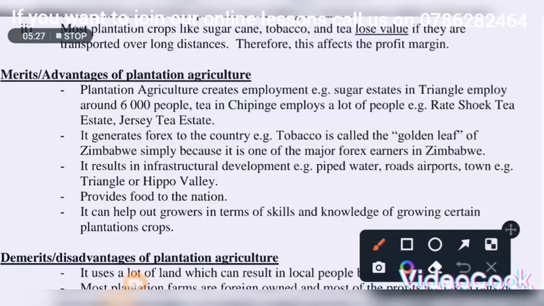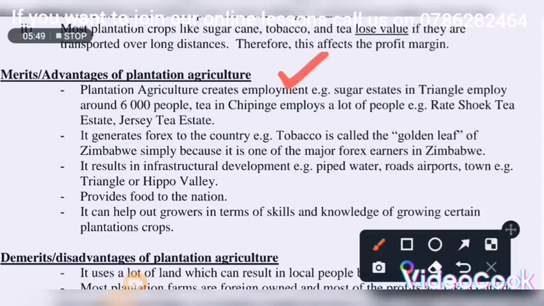Why? Because it creates employment, for both skilled and unskilled workers. For example, Tabopa, an example of a triangle, employs about 6,000 people. All right. Then also T in Chipinge employs a lot of people. We can't name the figure, right?